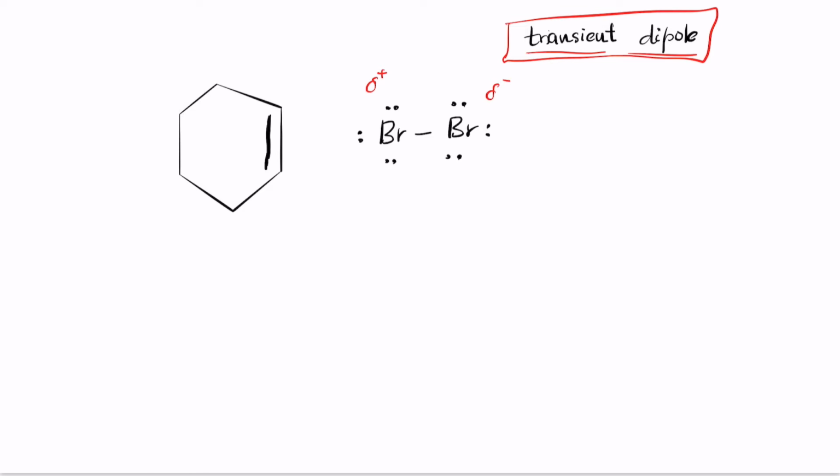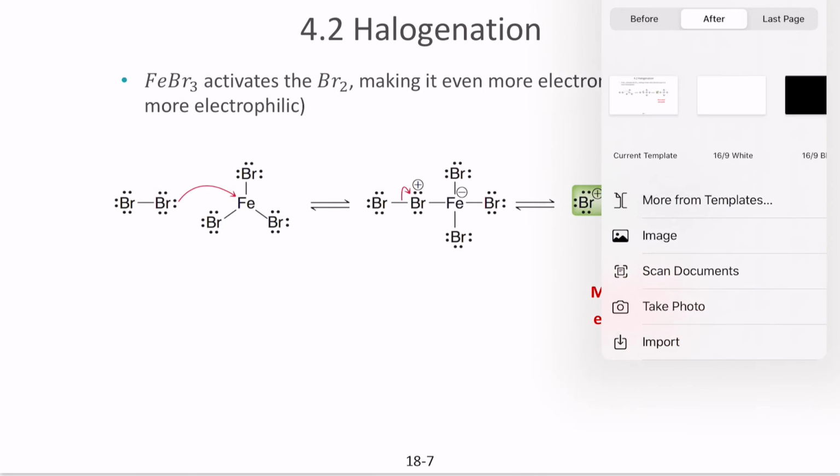What happens when you have a Lewis acid catalyst? I already told you that iron bromide is an electron deficient compound. Iron bonds with 3 bromines. If you look at the iron structure, it does not have an octet yet. So when a bromine comes closer to it, it likes to achieve that octet.